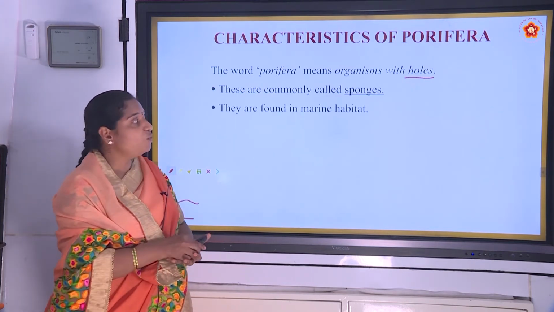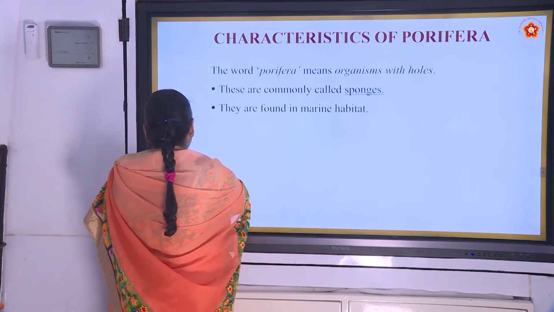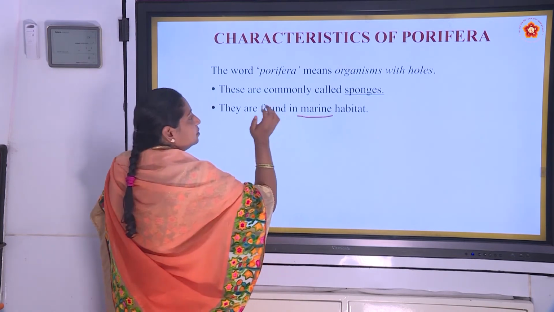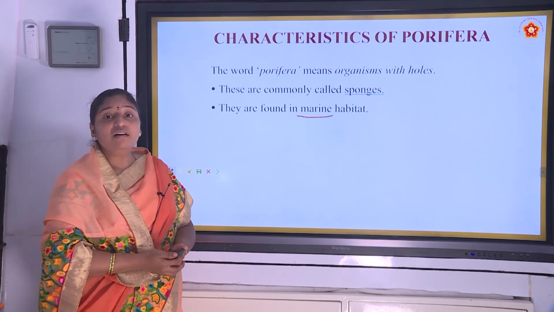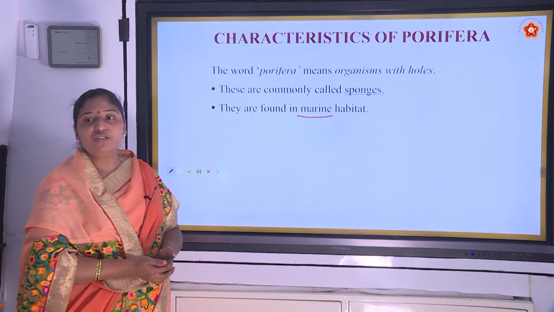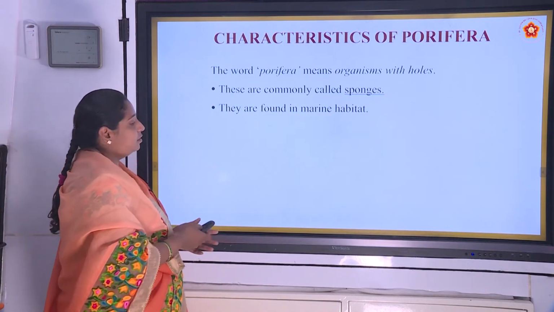They are found in marine habitat. What is meant by marine habitat? Marine means salt water, seas or oceans. These sponges live in marine habitat.